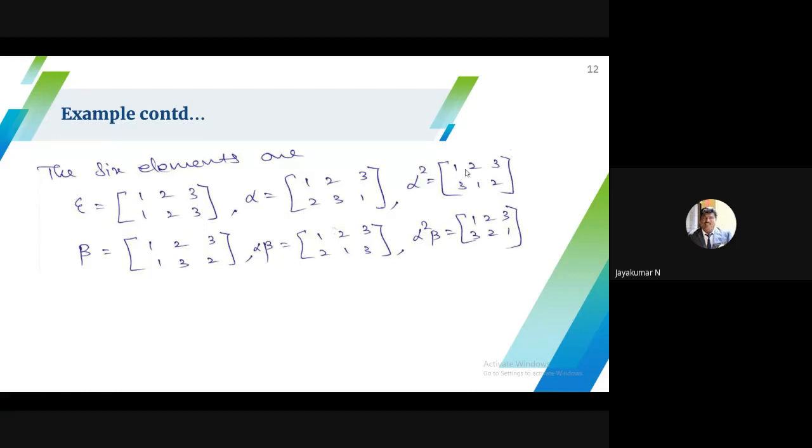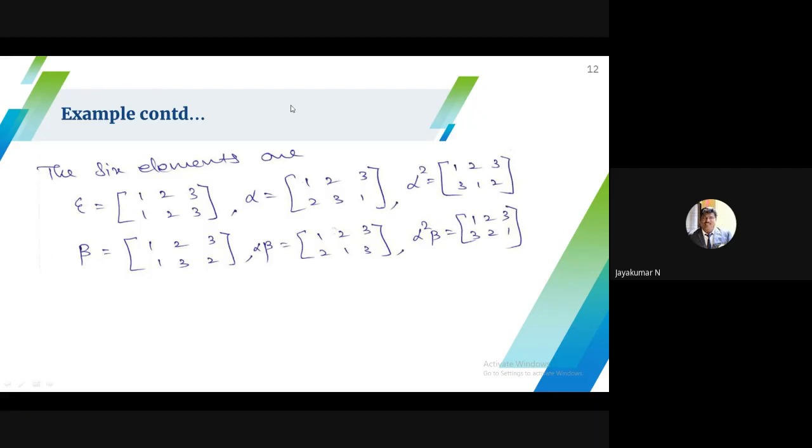So alpha cube is not possible as a new element. So go for another permutation. Fixing 1, I can interchange 3 and 2. So just find beta square. Beta square is nothing but e, so beta square is not possible. So I have 3 different permutations, say alpha, alpha square, beta. So try to multiply alpha beta, then alpha square beta. If you find alpha into alpha square, that is nothing but alpha cube, which is nothing but e. So finally I have 6 different permutations.